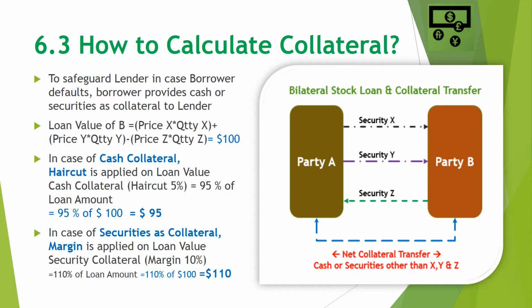In case party B wants to give securities as collateral, then margin is applied on the loan value. The logic behind applying margin is that party A needs to find someone who can buy those shares or securities, and it will not be that easy. And also party B has an impression that those securities are idle or have lesser value. That is why a margin is applied. Now assuming that margin is 10%, then the collateral value will become 110% of the loan amount, which will become $110 as security collateral, which party B will have to give to party A.